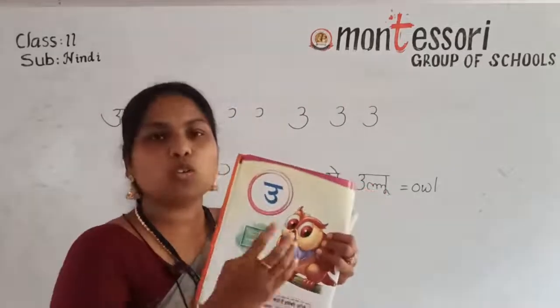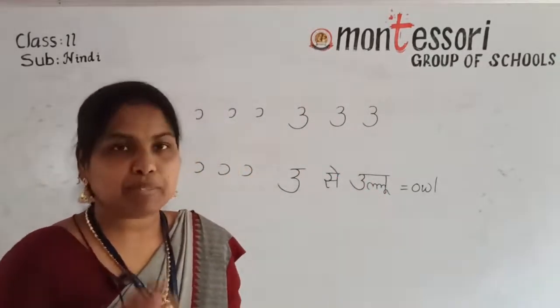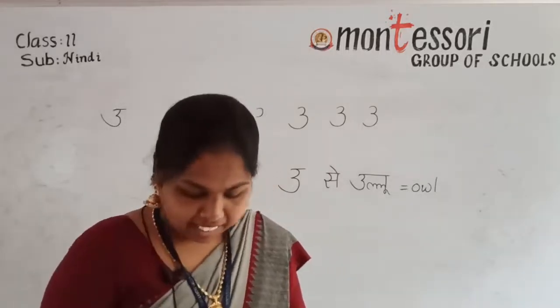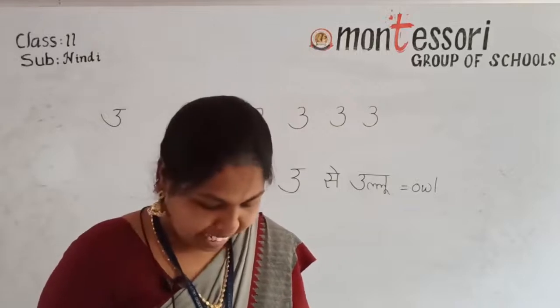Understand? ऊ से उल्लू. उल्लू is a bird. Okay. उल्लू is a bird. इसकी आंखें बड़ी बड़ी हैं. Very big eyes are there. If anybody is having big eyes, they will say उल्लू की आंखें, that type.